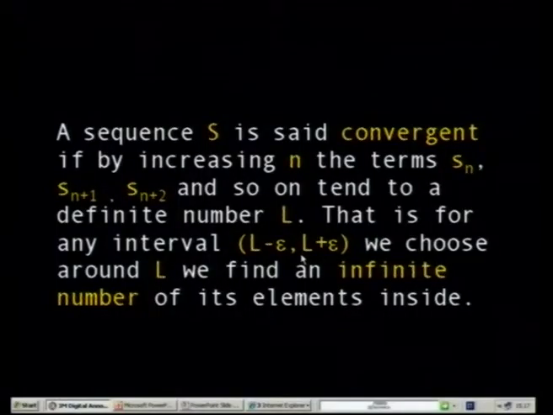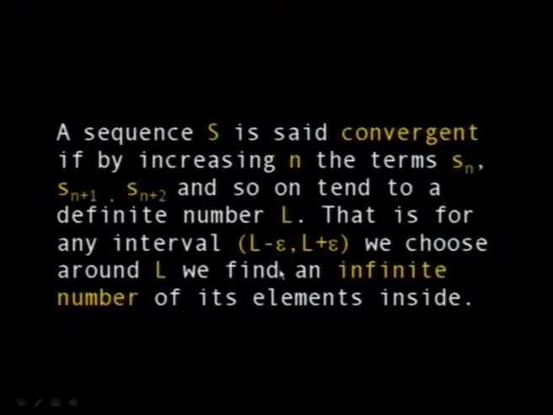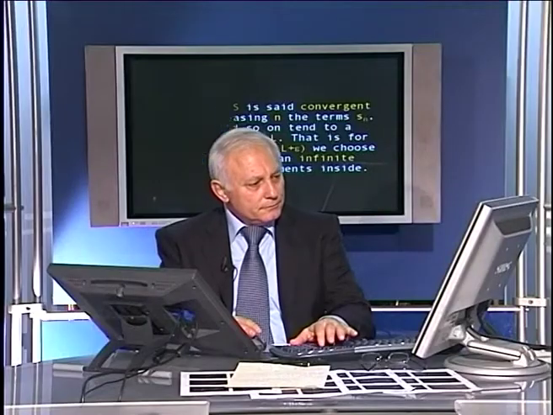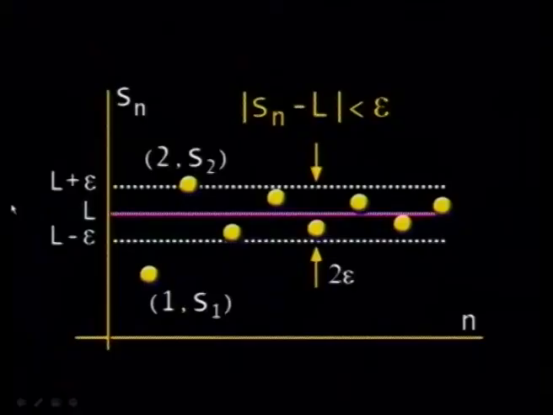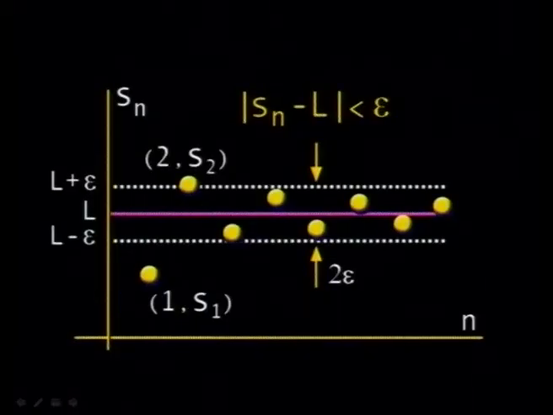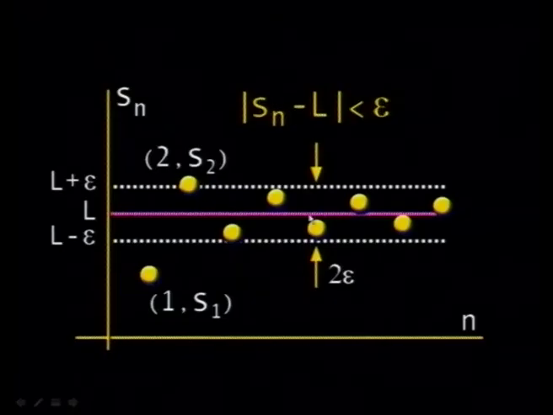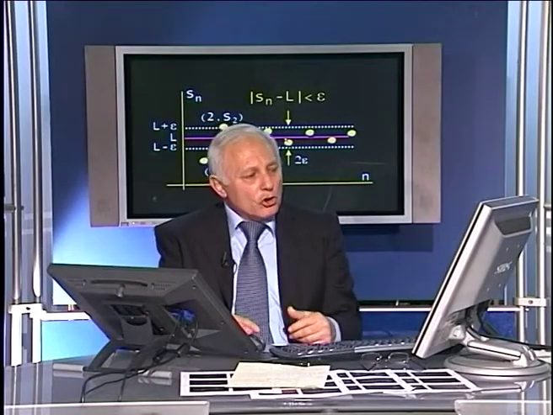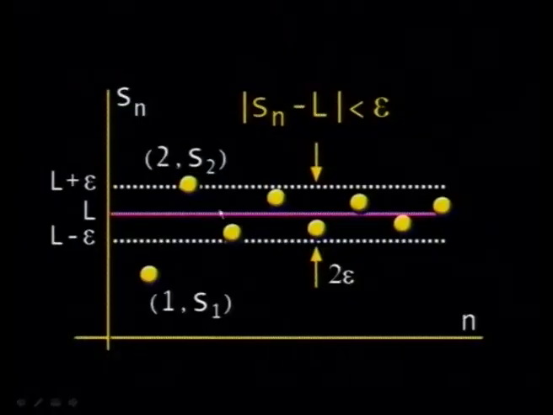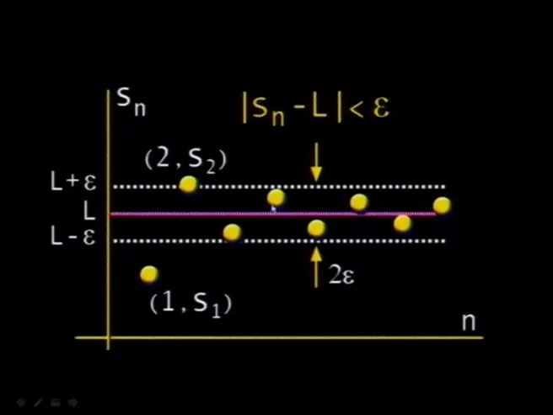Now, as we said, if we choose around L any neighborhood, not necessarily including L, you always find an infinite number of elements of the sequence. Here is again L, and this is the sequence again. Here you have Sn, this is S1, this is S2, S3, etc. And this is the presupposed limit, because you don't know whether the sequence has a limit or not. But if it has a limit, then if you choose any epsilon around L, you always find elements of the sequence.